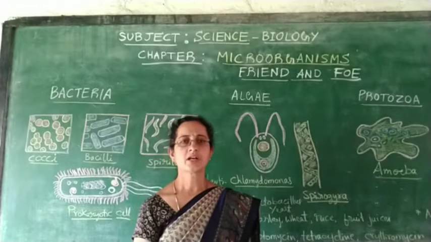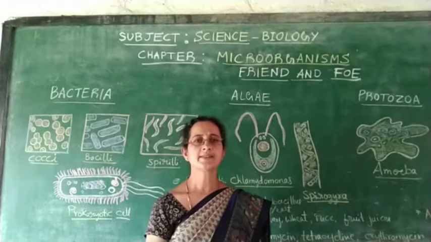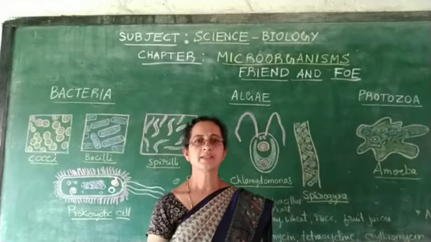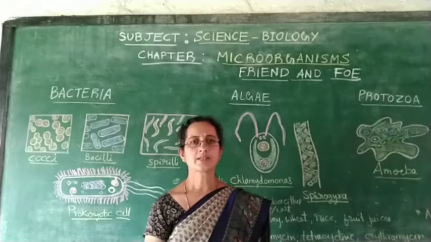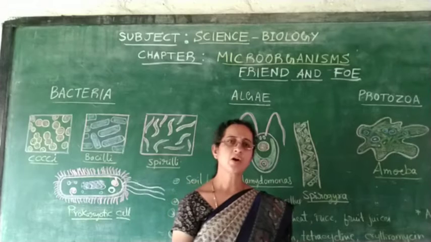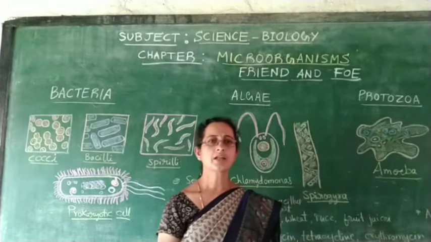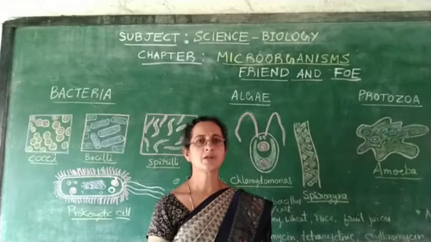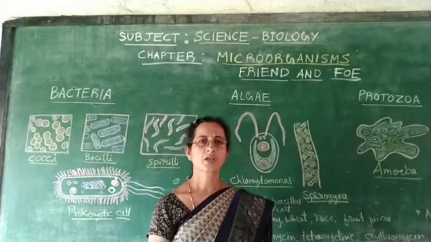Microorganisms act like both friends and foes. What do you mean by foe? Foe means enemies. Microorganisms act like friends as well as enemies to us. So, you know what microorganisms are? Microorganisms, like plants and animals, are not visible to our naked eye, so they can be seen only through a microscope.